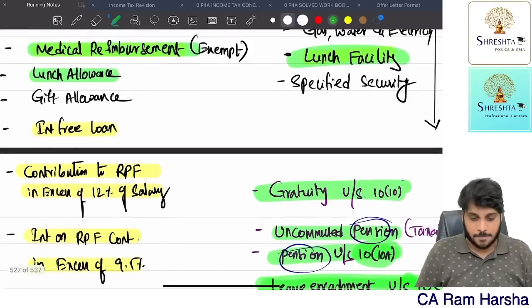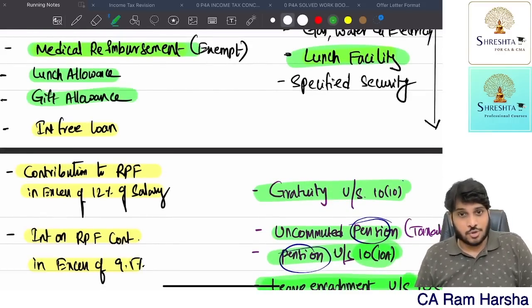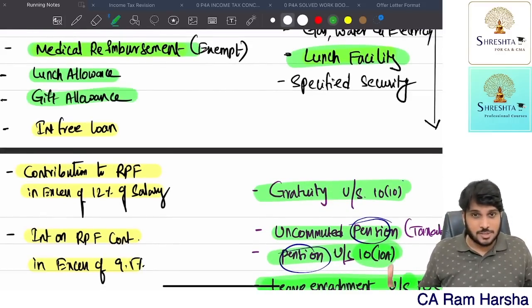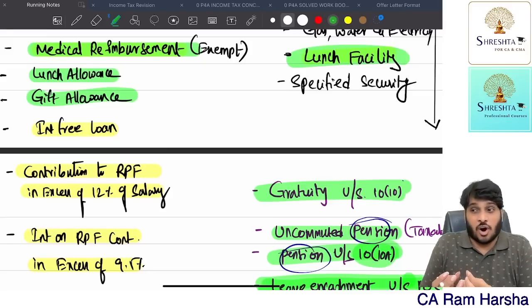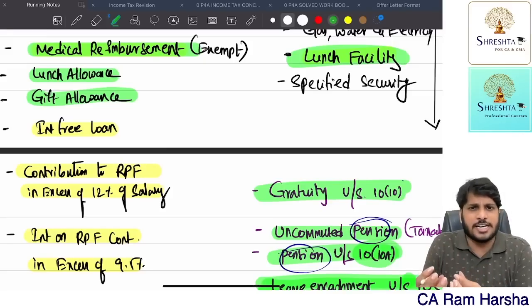Getting it? That's it. So if I give a lunch facility by voucher, up to 50 rupees per meal is exempted. Gift. Suppose the employee did something well this month, so the company wants to give a gift to him to reward his service. So we gave a gift. Cash we gave, fully taxable. Suppose you gave a voucher or in kind, some non-monetary thing.